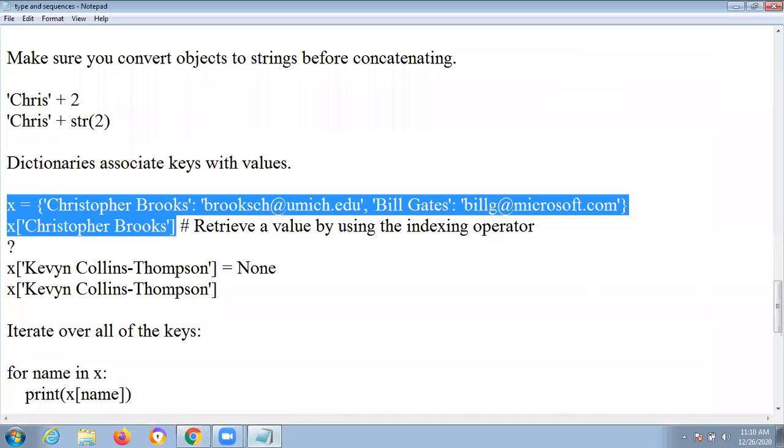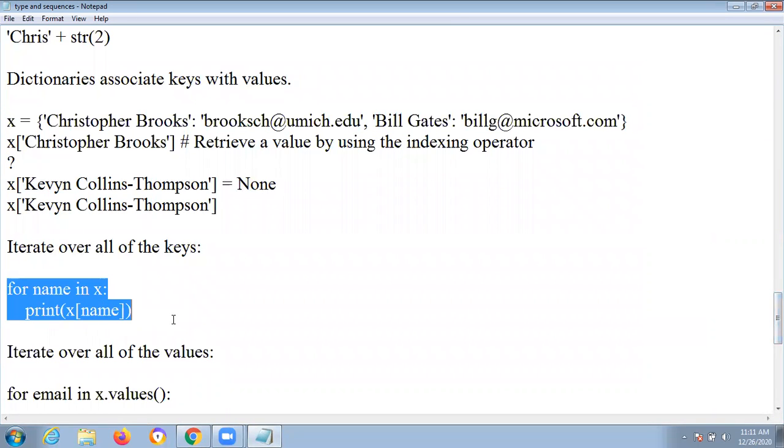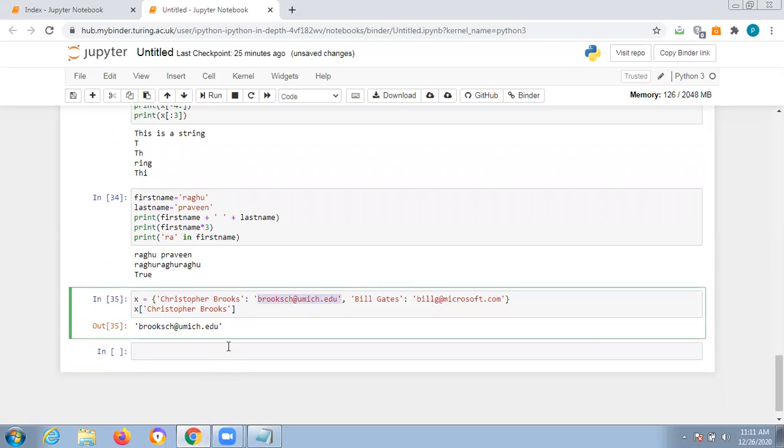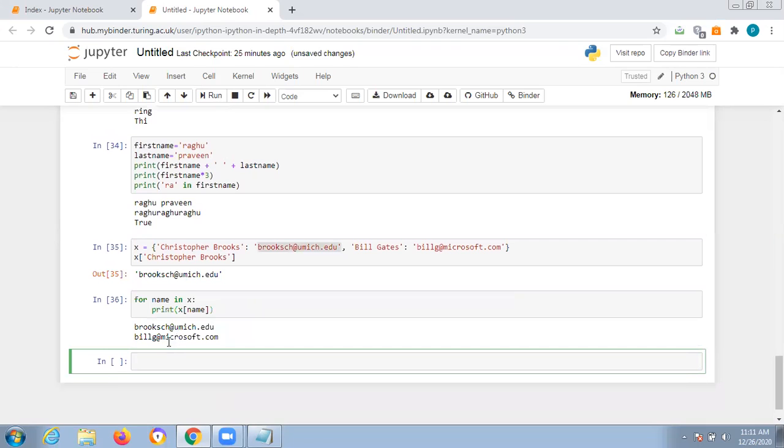And one more important extension of this program is for name, this one iterating. Next one, if you run this program, everything will be printed. Only the email address will be printed. I told you values will be printed, not the key. Only the value will be printed. That value will be associated with this one. Okay, got my point?